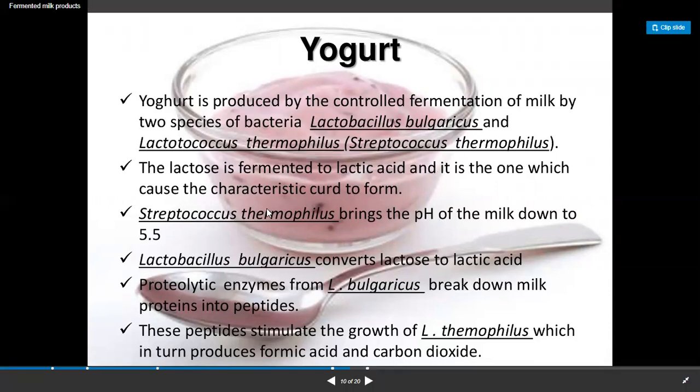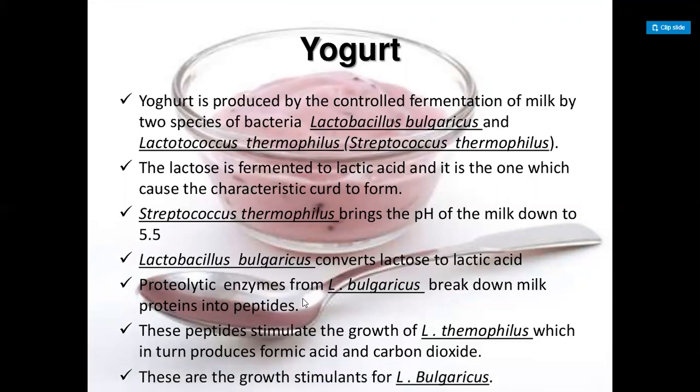First is Lactobacillus bulgaricus, which is used for the conversion of lactose to lactic acid, and after that Streptococcus thermophilus, which brings the pH of milk to 5.5. Proteolytic enzymes from Lactobacillus bulgaricus break down the milk protein into peptides, and these peptides stimulate the growth of Streptococcus thermophilus.